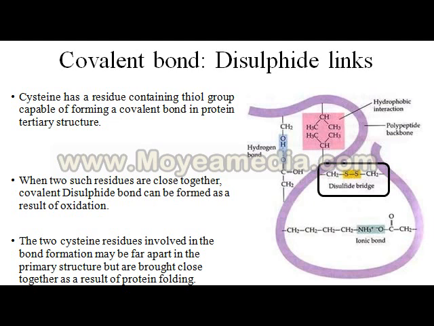When two such sulfur residues come close together, they form a covalent disulfide bond, which can be formed as a result of oxidation.